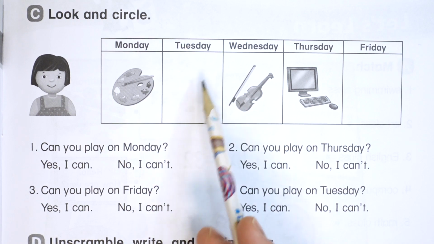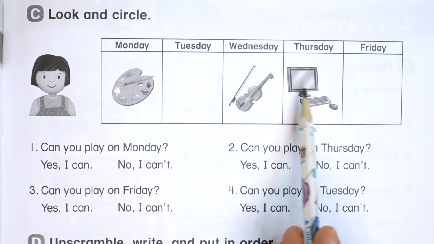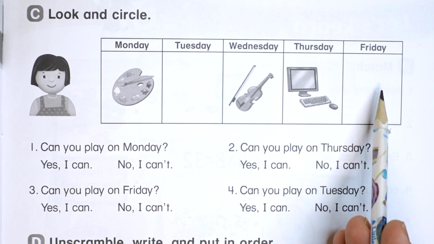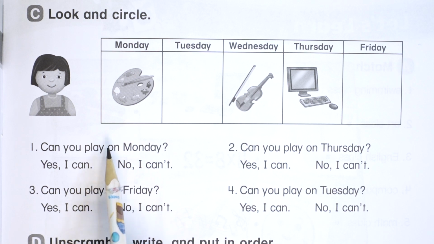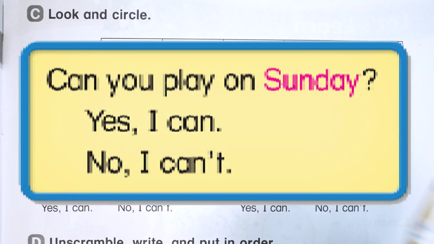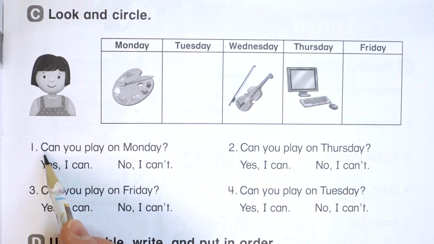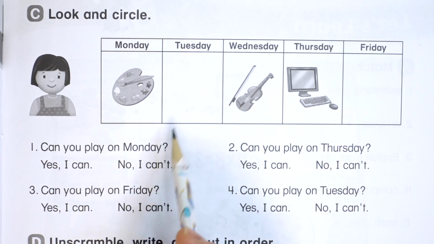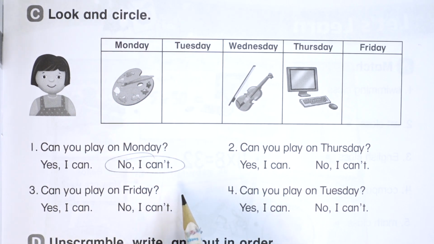She has nothing on Tuesday. On Wednesday, she has music class. On Thursday, she has computer class. And on Friday, she has nothing. All right, and we're gonna use the pattern, can you play, just like in our student books. Can you play on Monday? Monday, she has art class, so she says, no, I can't.